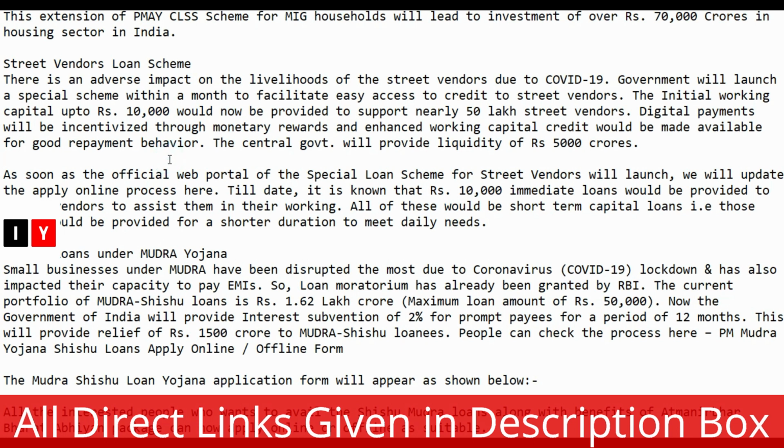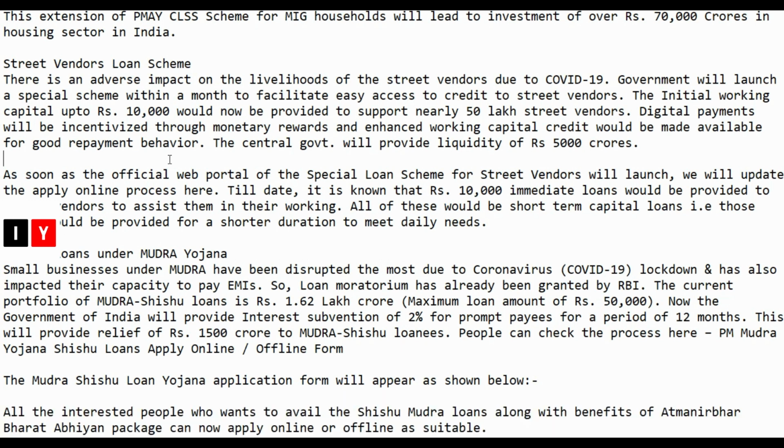Next, loan for the street vendor loan scheme. There is an adverse impact on the livelihoods of street vendors. Government will launch a special scheme within a month to facilitate easy credit to street vendors. Initially, working capital up to rupees 10,000 would now be provided to support nearly 50 lakh street vendors. Digital payments will be incentivized through monetary rewards.